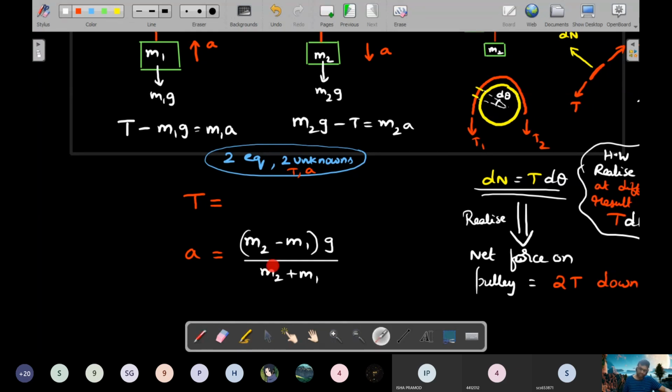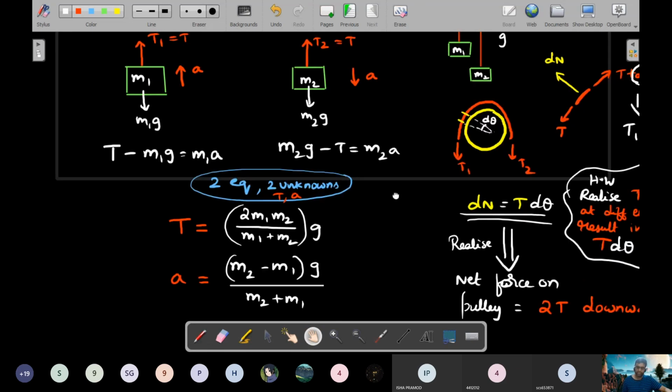When you substitute it back in one of the equations, you get the tension as 2m1m2 over (m1 plus m2), the harmonic mean, times g. So this is one of the basic problems of how we apply the free body diagram and solve a pulley problem.